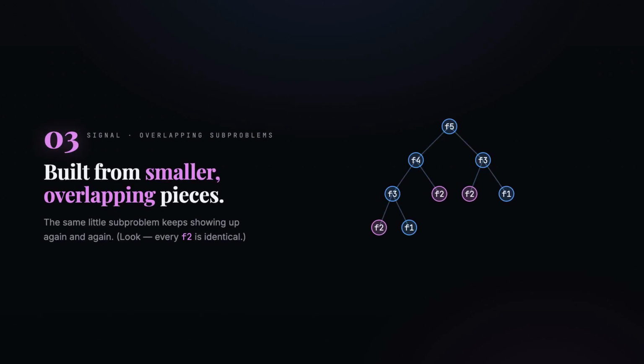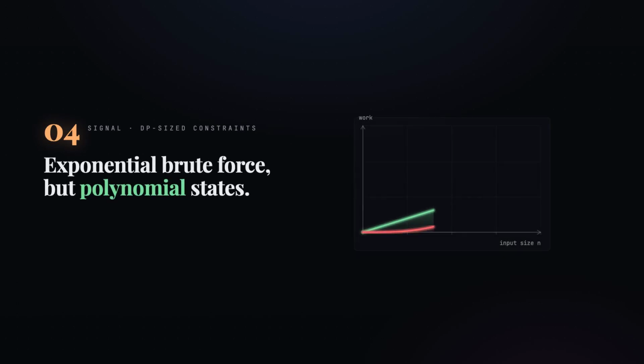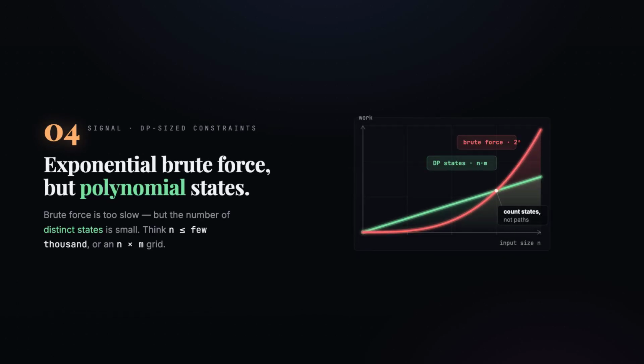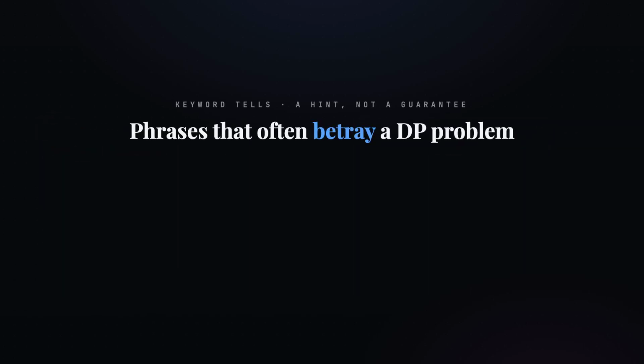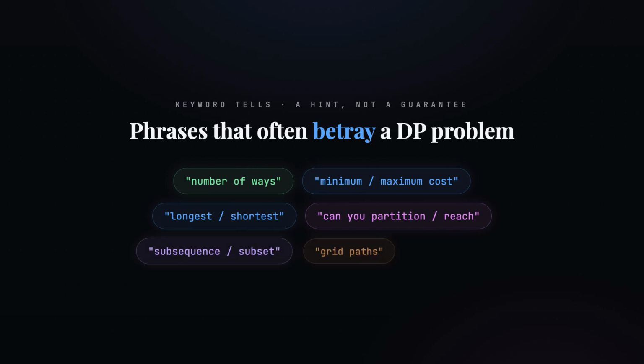Third, the full answer can be built from answers to smaller overlapping subproblems. The same little problem keeps showing up again and again. And fourth, the constraints are DP-sized: brute force is exponential and far too slow, but the number of distinct states is only polynomial, like n up to a few thousand, or an n by m grid. There are even keyword tells to watch for: number of ways, minimum or maximum cost, longest or shortest, can you partition or reach, subsequence or subset, grid paths, at most k. Not guaranteed, but a strong hint.